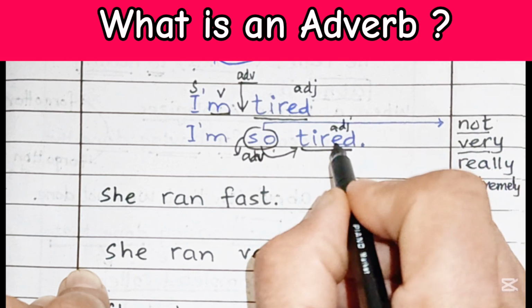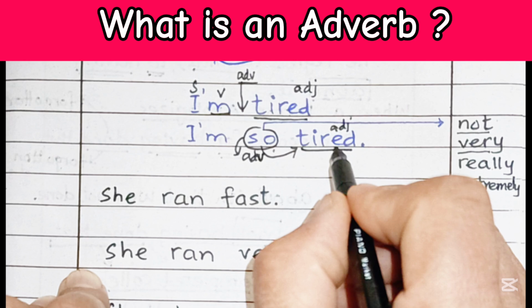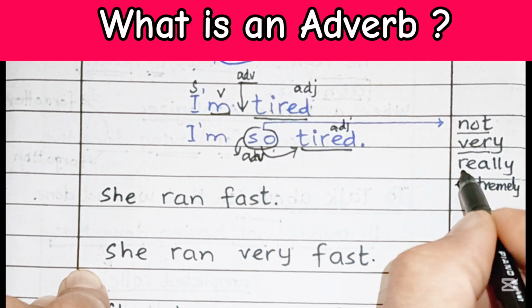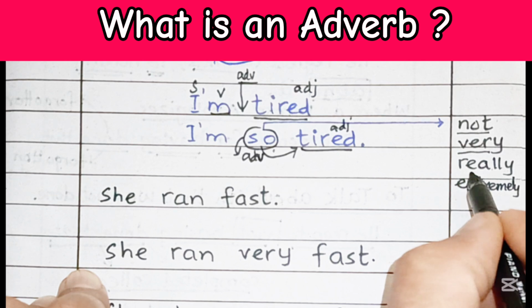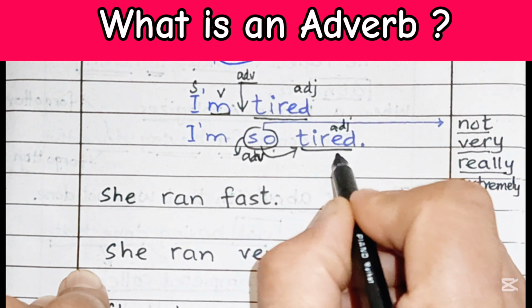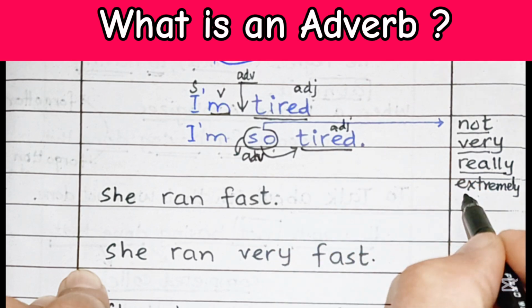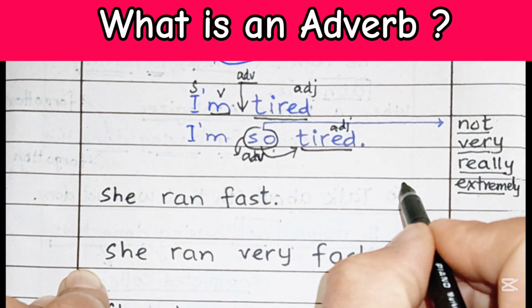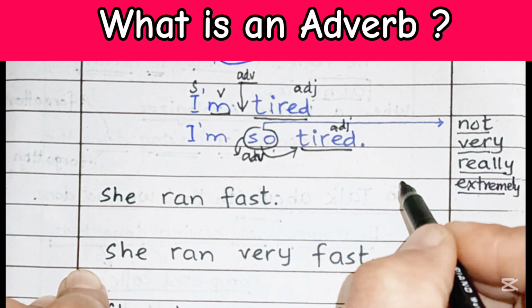So this very is also giving us information about the adjective tired. Or we may say that I am really tired. So once again, this really is going to give us information about tired. Or we may say that I am extremely tired. These are all adverbs.